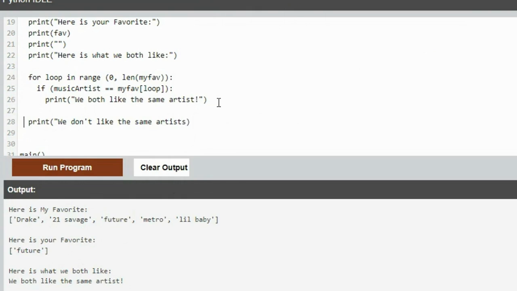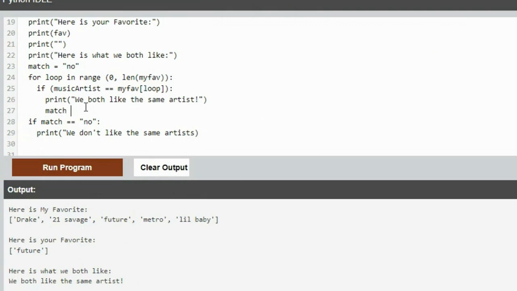So we'll put that in a loop. Well, so we'll say if match equals no. So what we'll do is, before the loop, let's say match equals no. Let's just assume we're not going to match. But if it does match in here, match equals yes. So we do a loop to check, do we like the same artist? And if it ever does match, and yes, we do like the same artist, it'll change match to yes. And when it gets through with the loop, it'll come down here, and if the match is still no, then it'll print we don't like the same artist.